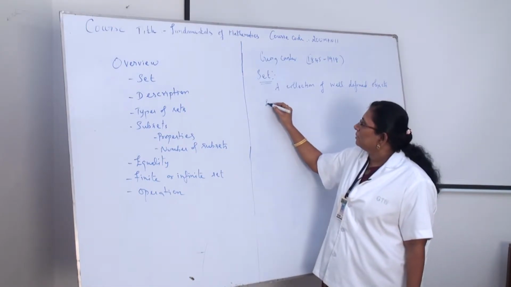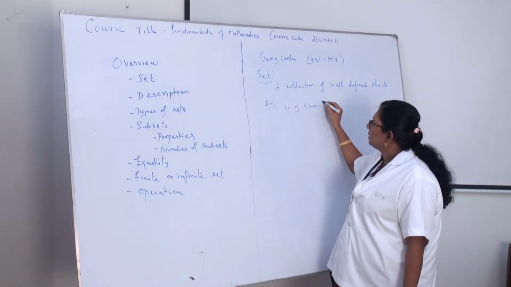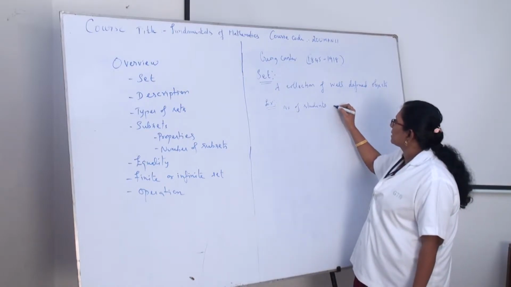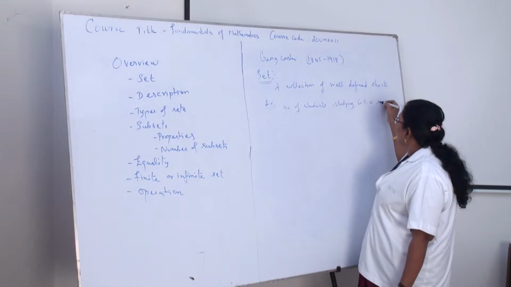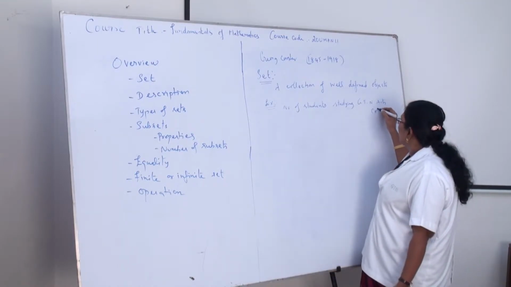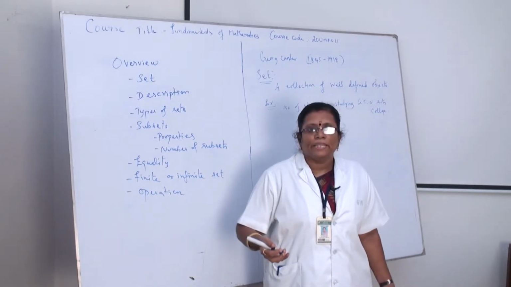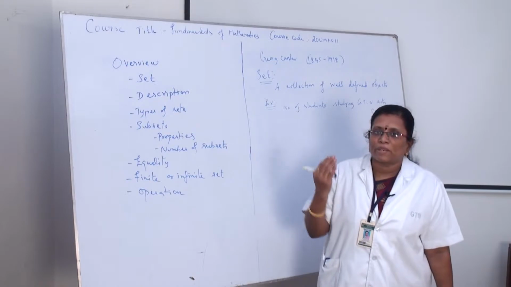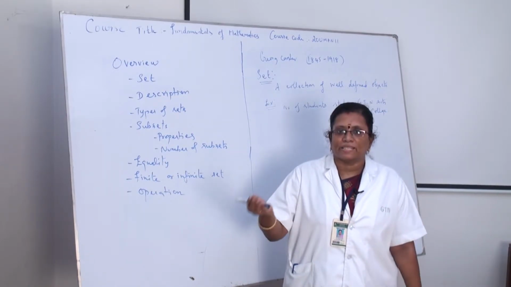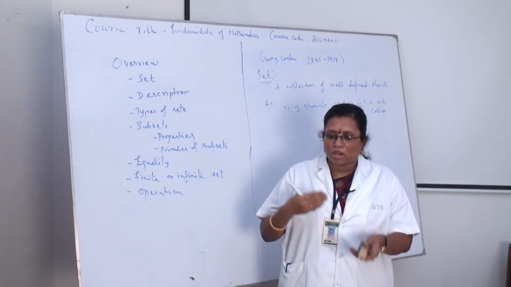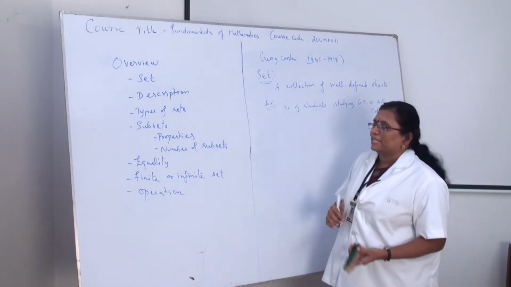Example: the number of students studying in GTN Arts College. Because so many colleges are available in Dindigul, in particular we are saying the students studying in GTN Arts College. Then we can say that it is a set. Commonly we can't say; it should be well defined, then we can say that it is a set.